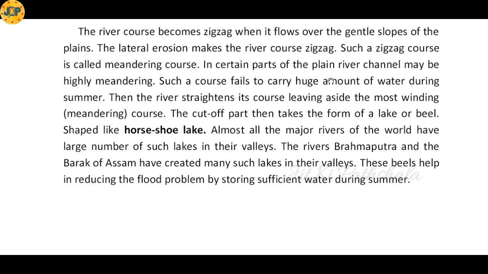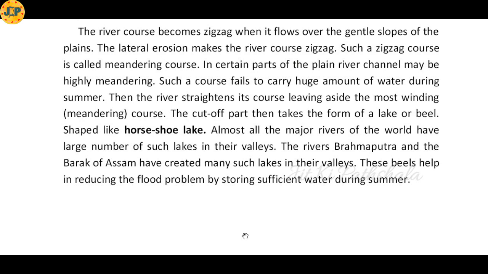and that zigzag shape is also known as meandering shape or meandering course. In certain parts of the plain, the river channel may be highly meandering. If the river channel is highly meandering, then it cannot carry a large amount of water during summer. Then the river straightens its course, leaving aside the most winding, that means meandering course. So during summer, when the amount of water remains very high in the river, it leaves the part of the river which is highly meandering and it starts flowing straight.